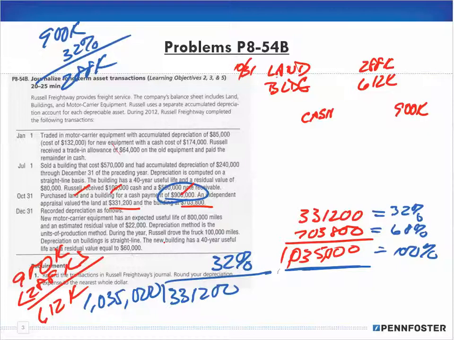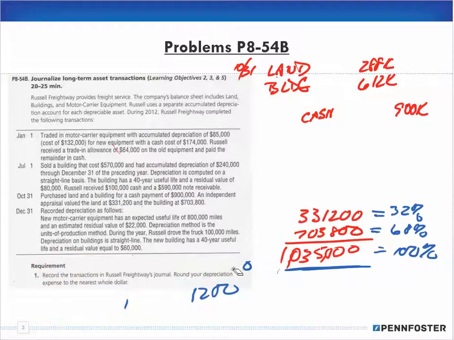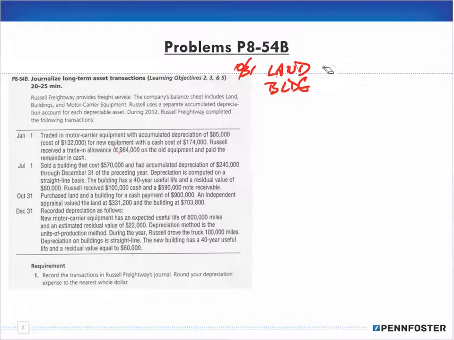So that's it for the October 31st entry, and I'm going to erase it and now move on to the December 31st entry. On December 31st, we recorded depreciation as follows.